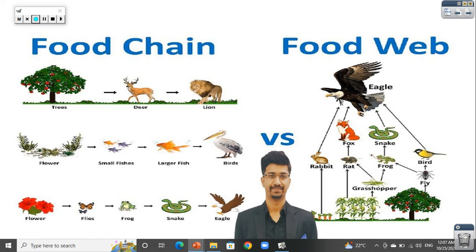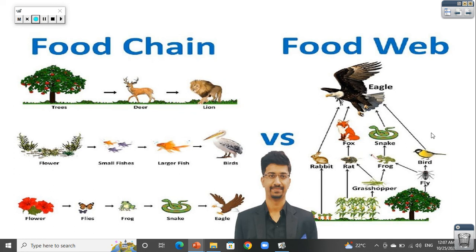As you can see, that's a food chain. It shows us just one line of food. The deer eats the plant or the tree, and the lion eats the deer. That's a one-line food relation. But this food web shows us many lines of food between living organisms. For example, the fly feeds on plants, and the birds eat the fly. And who eats the bird? The eagle eats the bird.